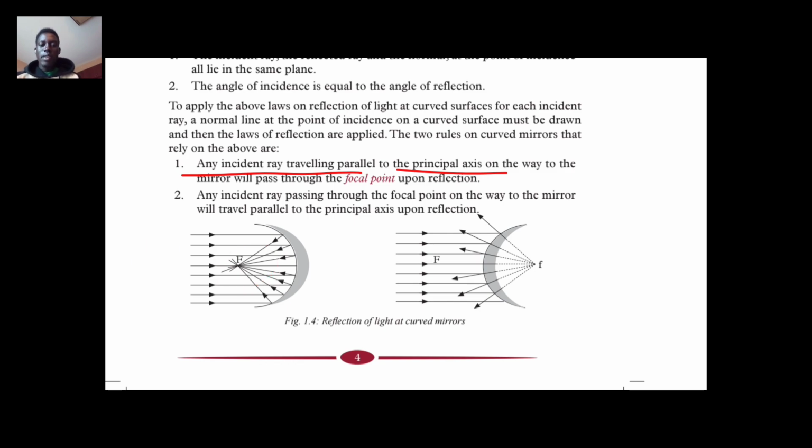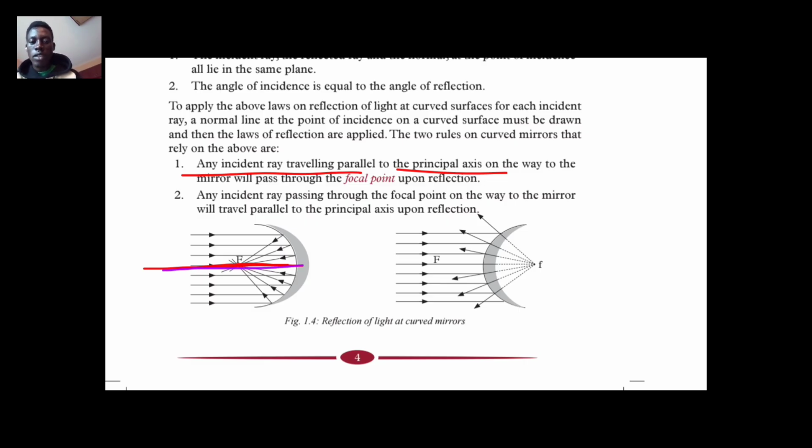So it is saying that any incident ray passing through the focal point on the way to the mirror will travel parallel to the principal axis. This line is known as the principal axis.